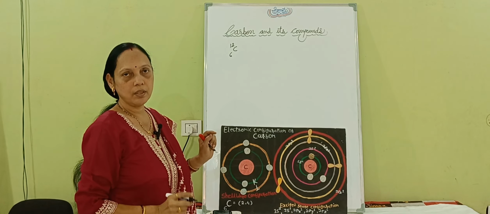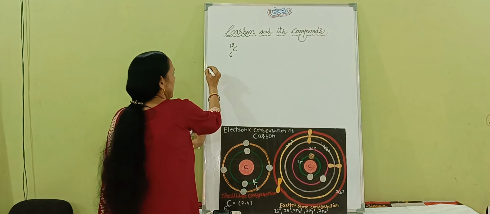In the atmosphere, carbon is available only 0.03%, in the form of coal, petroleum and carbonates. And in air, in the form of carbon dioxide, it is available in 0.03%. If you count the proportion, it is present only a very little bit.